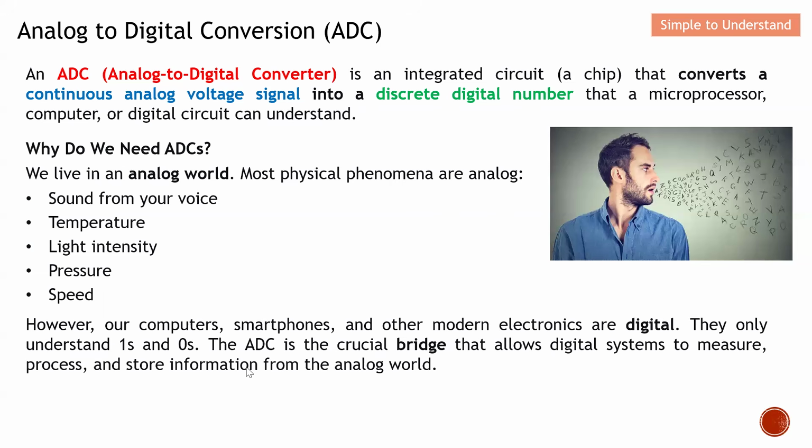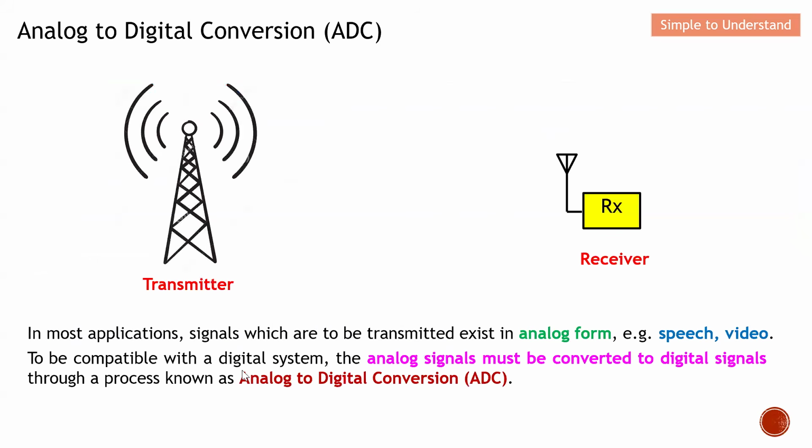Later on you will see all this process. Let me quickly explain this. Imagine this is what actually happens in most electronic communication. In most applications, the signal that we want to transmit is naturally in analog form. Like I mentioned earlier, the speech and the video are all analog format. In order to be compatible, when we want to establish communication, we can't send this analog signal, because we are going to have more noise and it will be harder to recover.